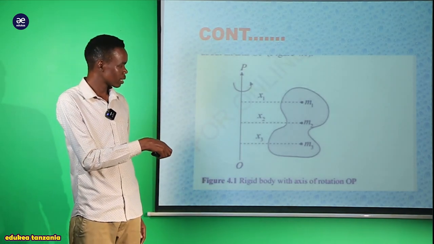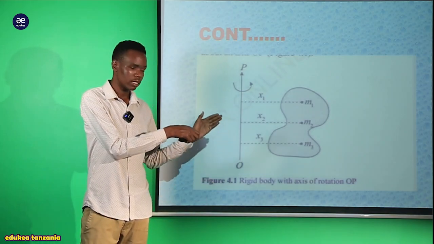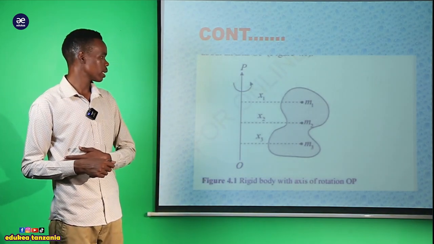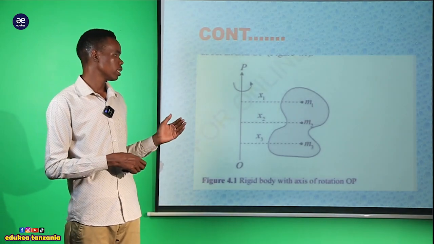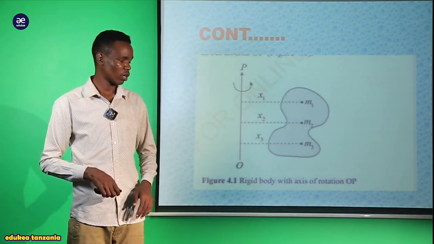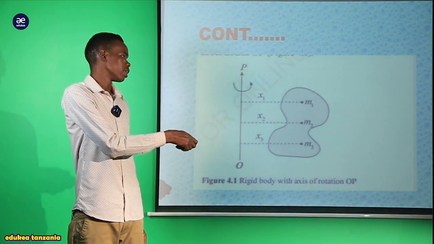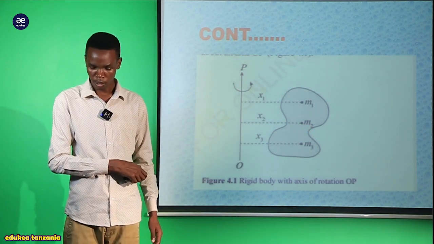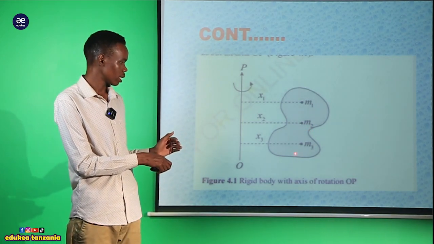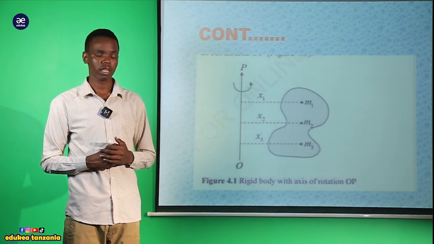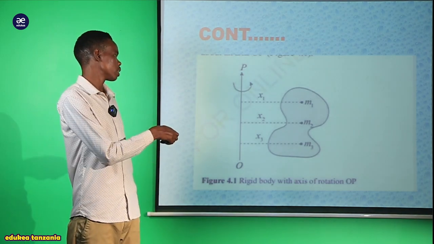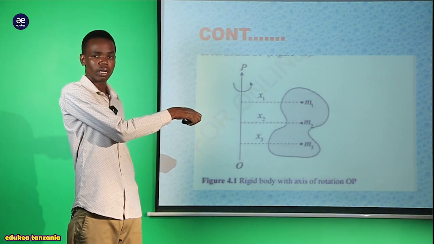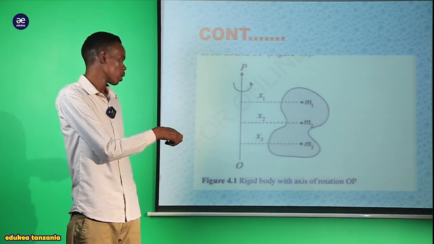And we have the mass here. This is an irregular object, and this irregular object, my dear student, contains its own masses. Kuna mass at this point, and also we have the mass at this point we call mass 2. Also we have the mass at this point ambayo tunaita ni mass 3. Now we see the distance from the axis of rotation to the position where the mass is distributed.